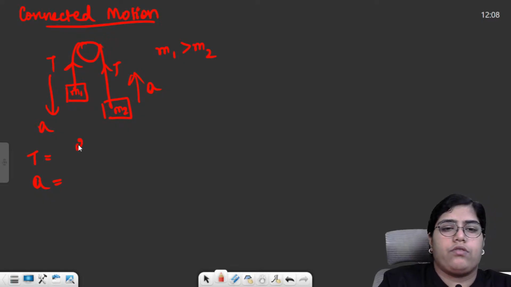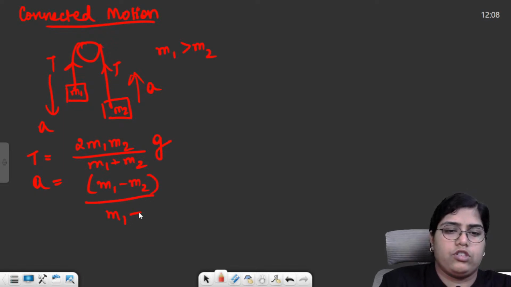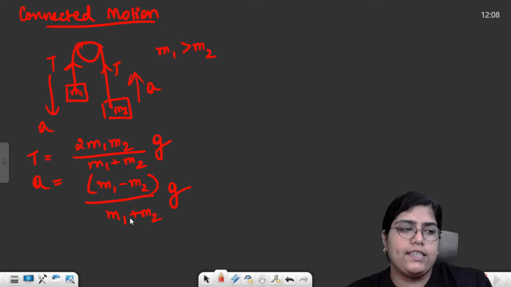So for tension, the formula was 2m1m2 upon (m1 plus m2) into g, and for acceleration your formula was (m1 minus m2) by (m1 plus m2) into g. So this was the formula for tension in the wire and acceleration of the system.